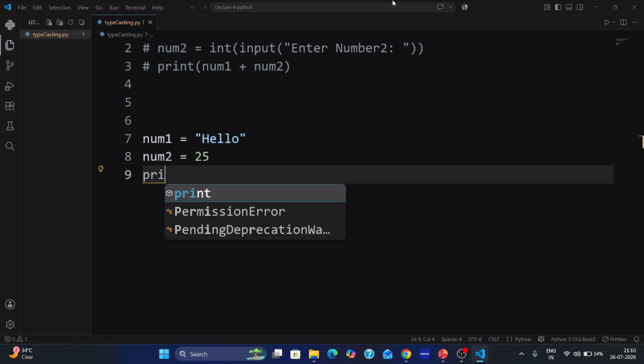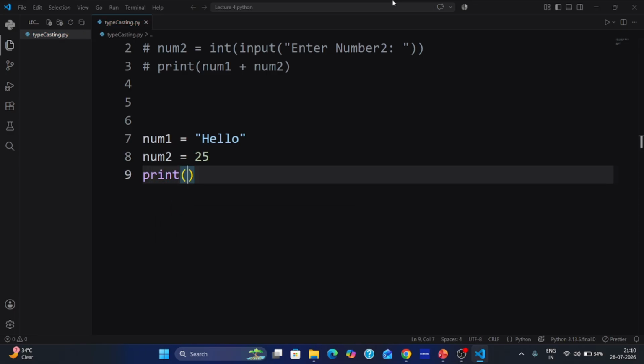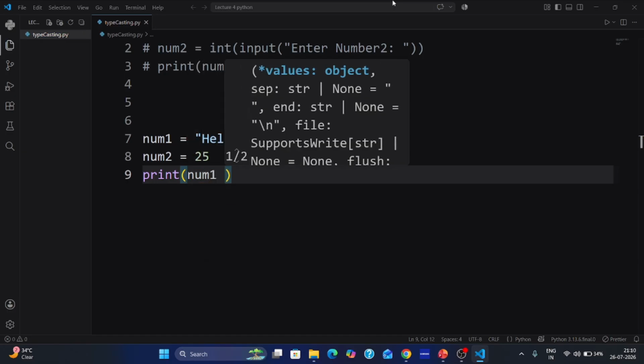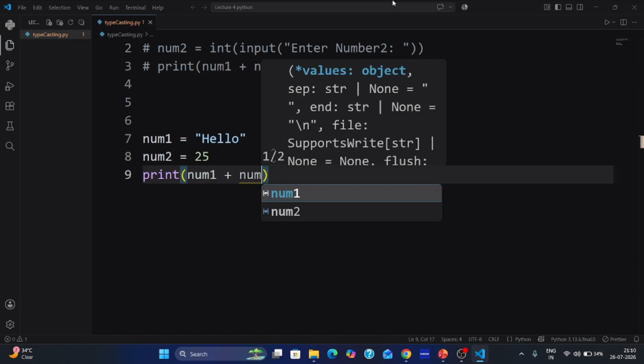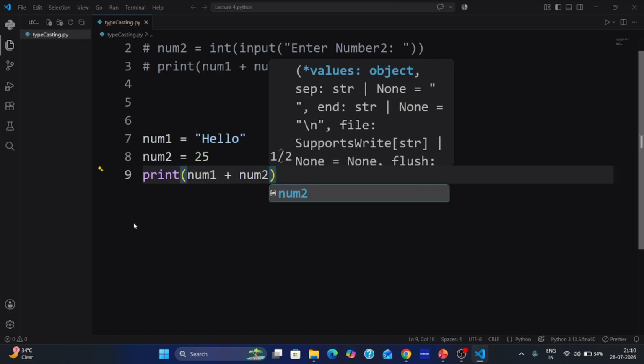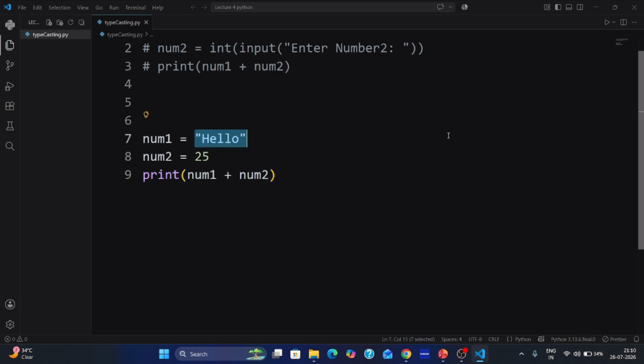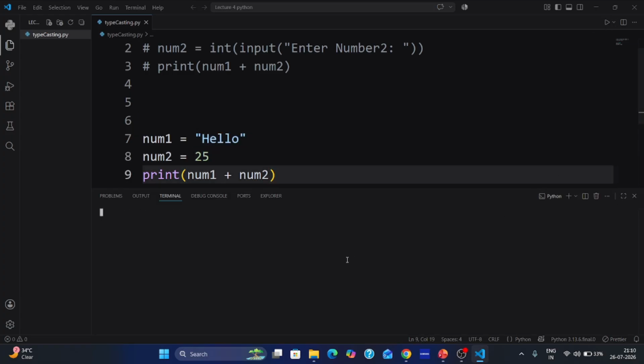When we do print num1 plus num2, what do we get? This gives a type error because one is a number and the other is a string. So we can't get any output.